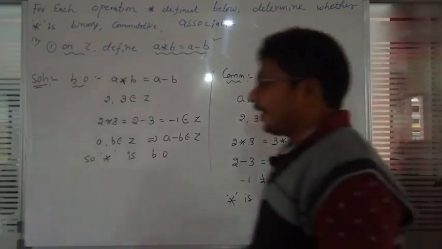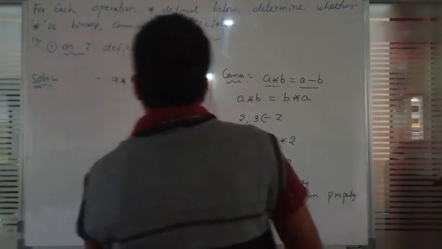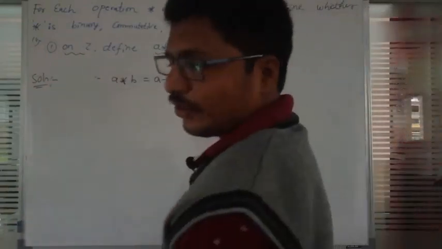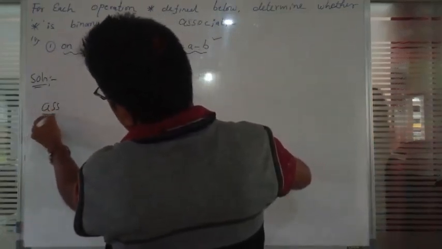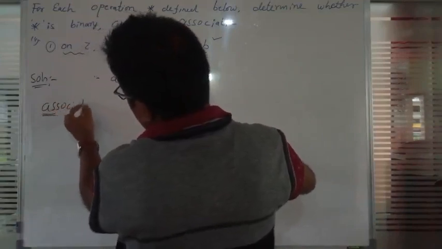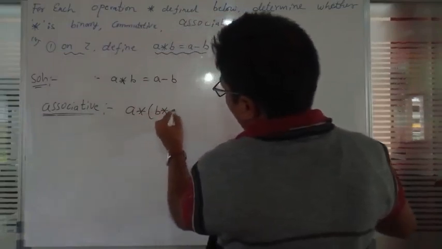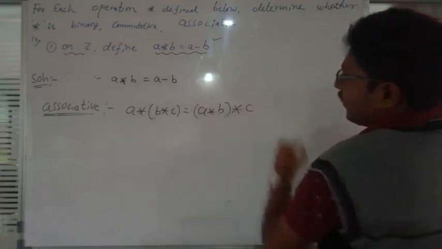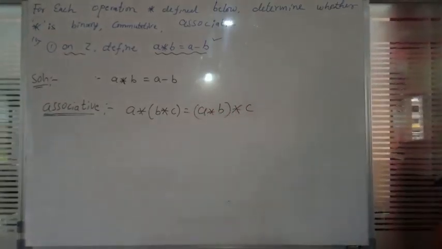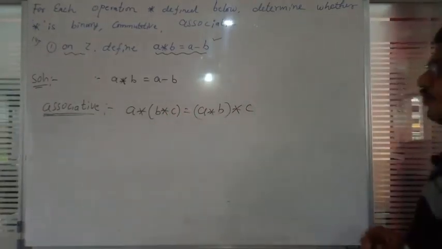Next they are asking about the associative property. We have completed binary and commutative, so next we take associative. What is the definition? A star of B star C is equal to A star B, star of C. It is called an associative property. Whenever LHS is equal to RHS, only then we say the associative property holds good. We will check that.